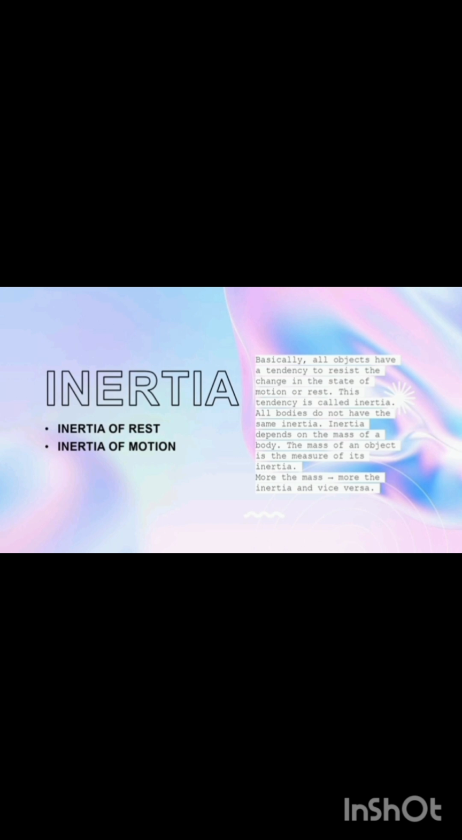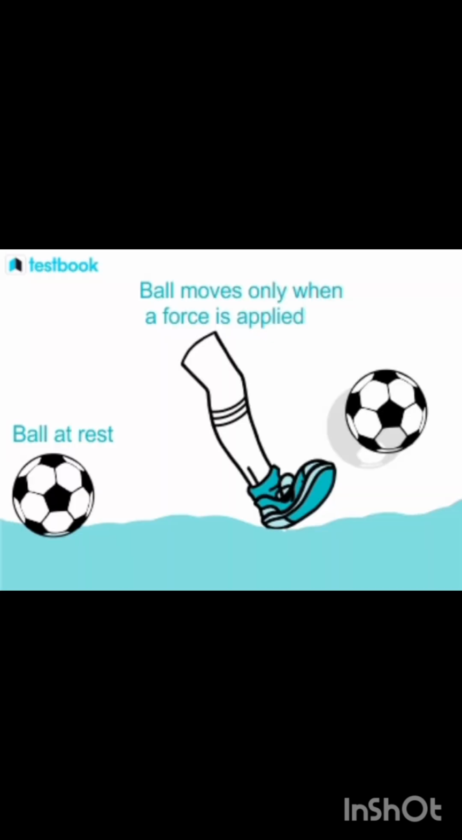To understand this, we should understand the term inertia. Inertia is the tendency of an object to stay at rest or preserve its state of motion. That is nothing but inertia. There is inertia of rest and inertia of motion. The mass of an object is the measure of its inertia. More the mass, more the inertia, and vice versa. Example, a ball is at rest. When we apply some kind of force, the ball moves. So this is nothing but the first law of motion.